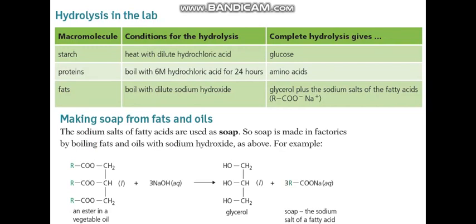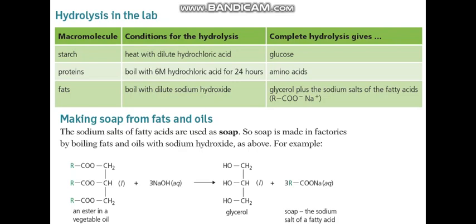Look at this table. Here, starch undergoes hydrolysis in presence of heat and dilute hydrochloric acid to produce glucose. Similarly, proteins undergo hydrolysis in presence of heat and 6 molar hydrochloric acid solution to produce amino acids, and fats undergo hydrolysis in presence of heat and dilute sodium hydroxide to produce glycerol and sodium salt of the fatty acid.